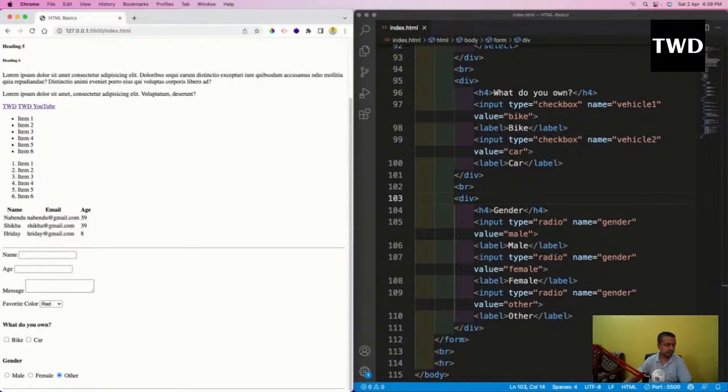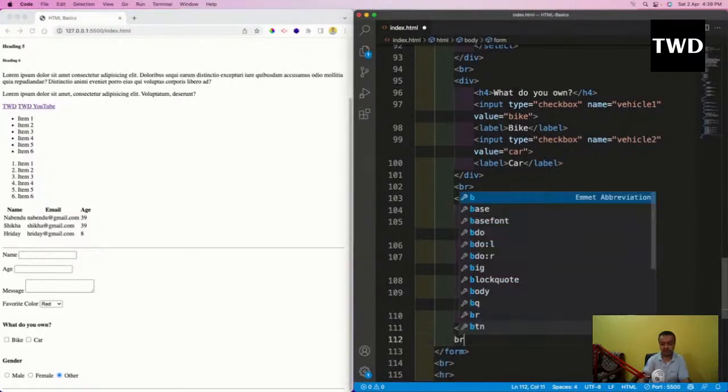Okay, so that is there. Now the last thing which we're going to learn here is we don't have a button to submit all of these things, all of this data we're taking from the user, but we don't have a button. So let us create a button. But in a form we have a special kind of button. We are going to see the normal button also soon, but we have a special kind of button.